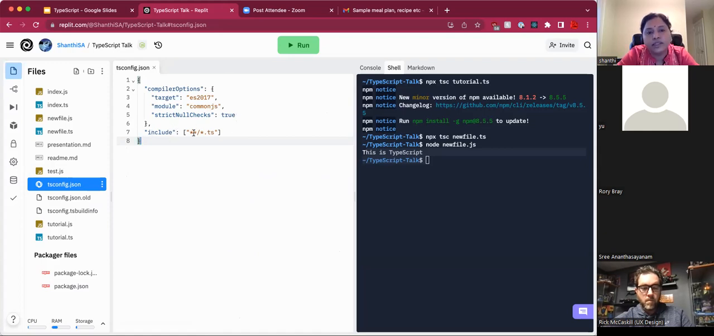And this include basically says that I need to compile whatever has the .ts extension. So if I just type here npx tsc alone, it will basically transpile all the TypeScript files it sees here.